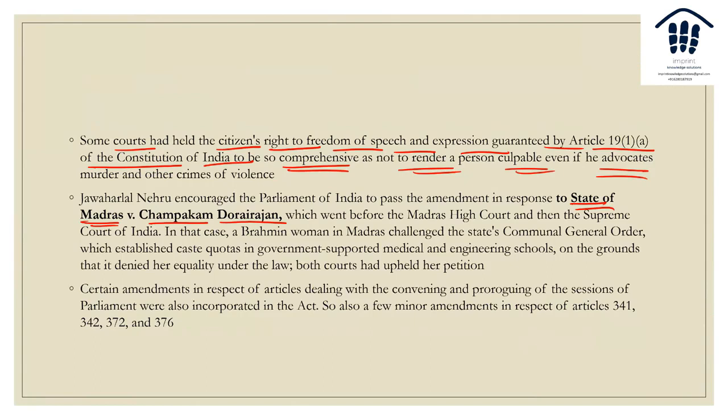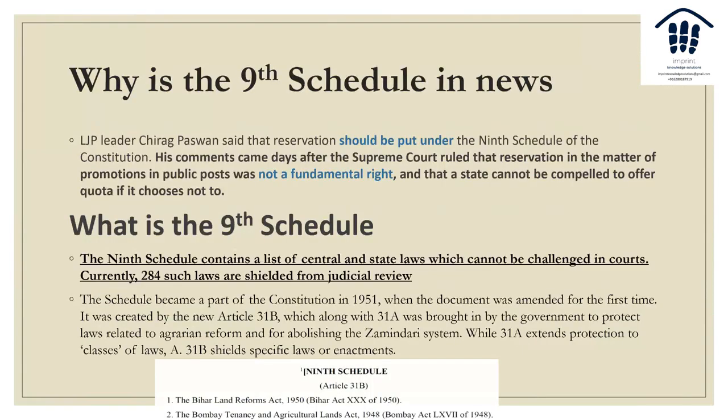Okay. Also, there are certain amendments in respect to articles dealing with convening and proroguing of sessions of Parliament, which also had minor amendments in 341, 342, 372, and 376. But maybe that is not that relevant. I don't expect a question on that. Okay. Now the question is why the ninth schedule is in use.